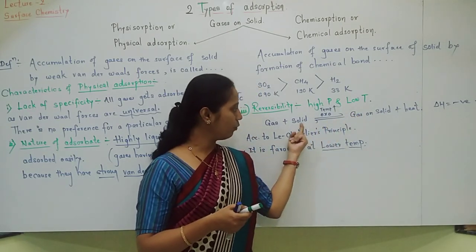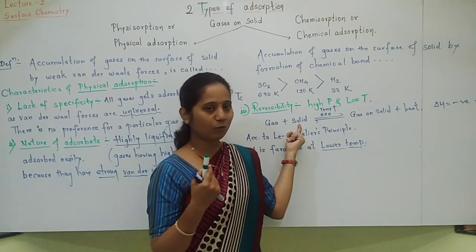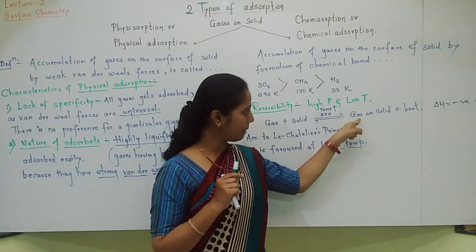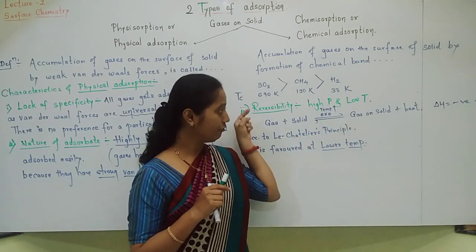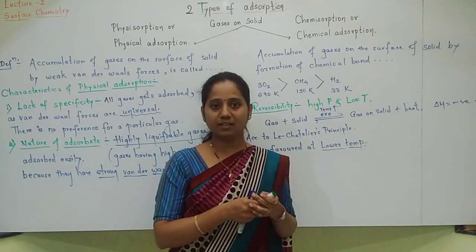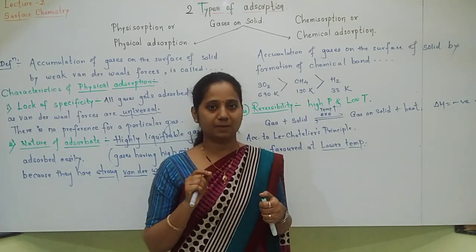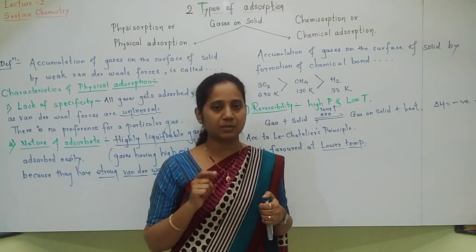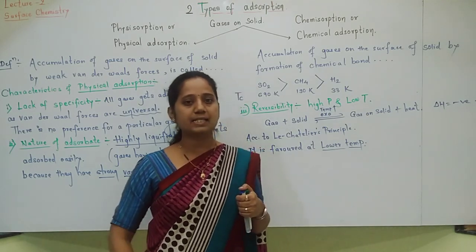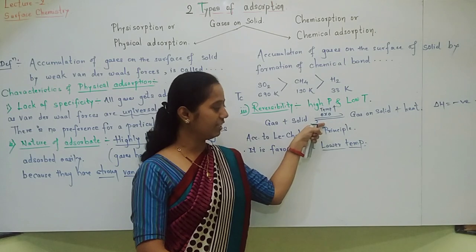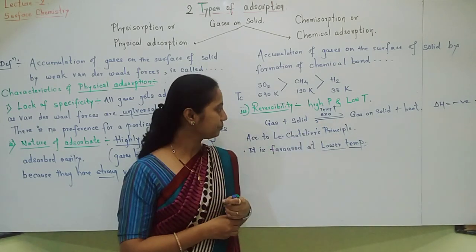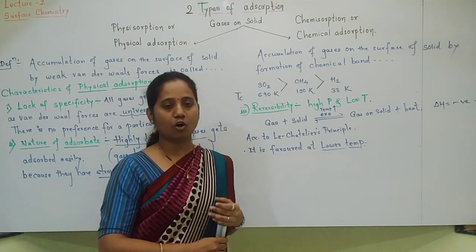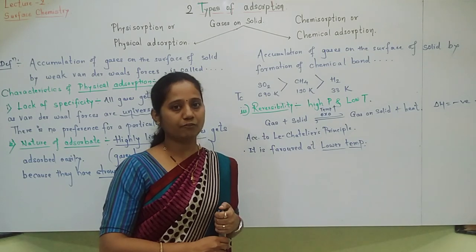A reverse or backward reaction is favored. And what is backward reaction? Opposite, endothermic reaction. And here backward reaction is desorption. Forward reaction is adsorption. Backward reaction is desorption. I hope students you remember the concept of desorption. Removal of adsorbate from the surface of adsorbent is called desorption. So desorption will take place at high temperature. Okay. So students, I hope you understood the reversible nature of physical adsorption very well.